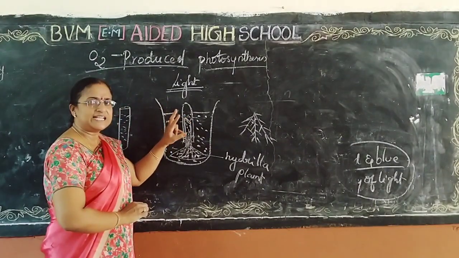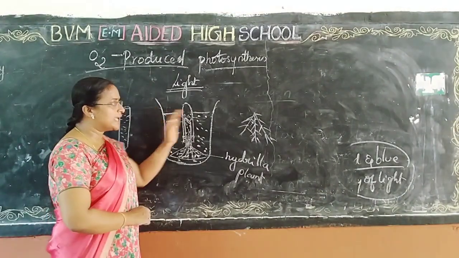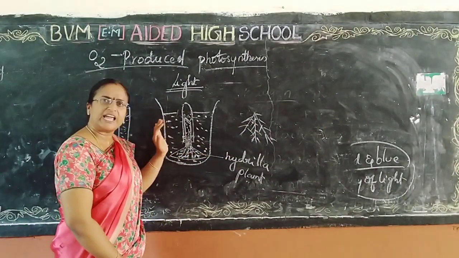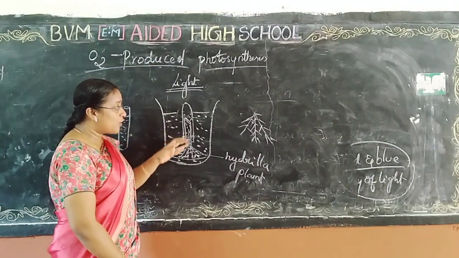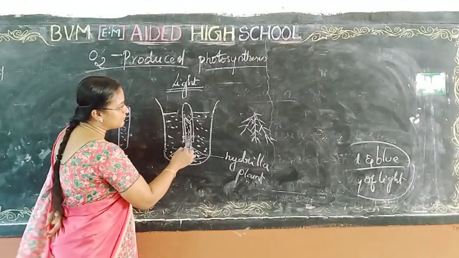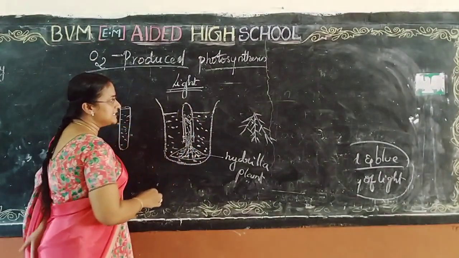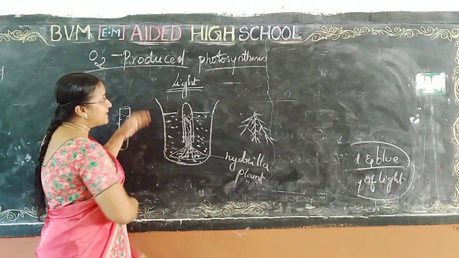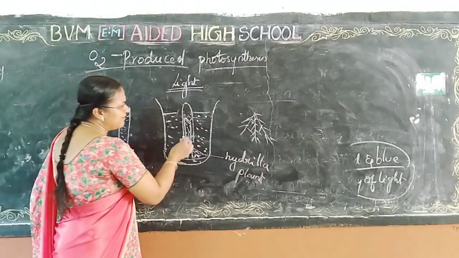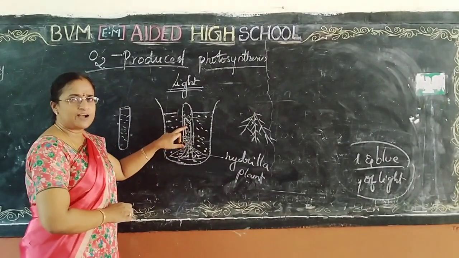If you take two identical apparatus, keep one in a dark place and one under sunlight, the one in the dark will not evolve any bubbles, whereas the one under sunlight will evolve small bubbles upwards. When light is present, the evolving of bubbles is very fast.